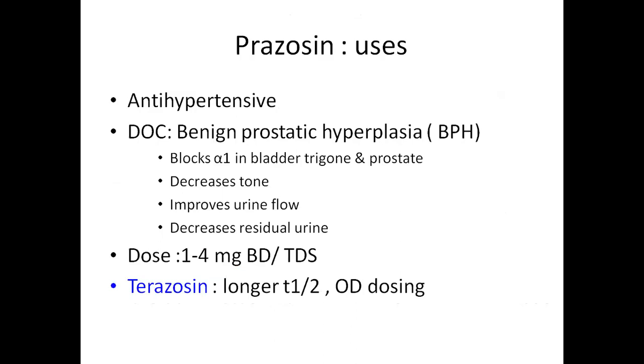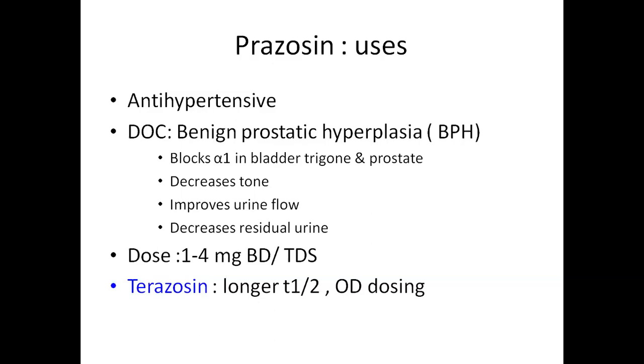It acts as an antihypertensive and is used in benign prostatic hyperplasia. Sorry, not duration of action. Prazosin is a drug of choice in benign prostatic hyperplasia. It is an antihypertensive drug. It is used in hypertension and is the drug of choice in benign prostatic hyperplasia.